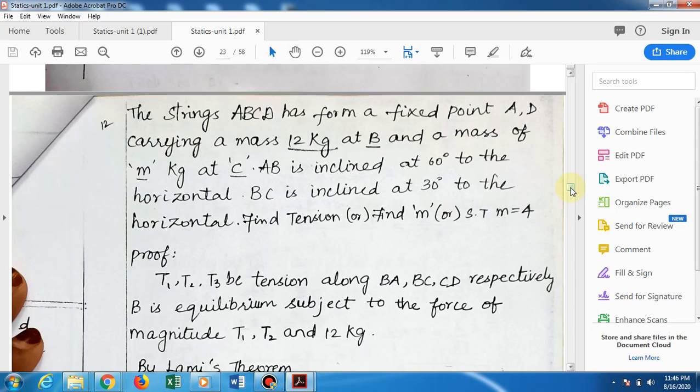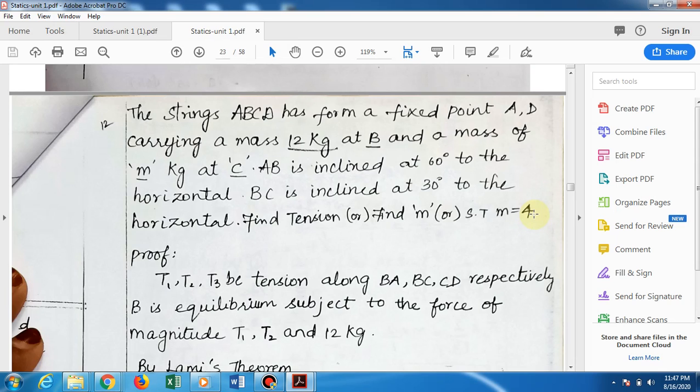See what the problem is here. See the question. The strings A, B, C, D have fixed points A and D, carrying a mass of 12 kg at B and a mass of m kg at C. AB is inclined at 60 degrees to the horizontal. BC is inclined at 30 degrees to the horizontal. They will ask us to find the tension, or find the value of m, or show that m is equal to 4. Like this they will ask the problem. Here you see the proof.